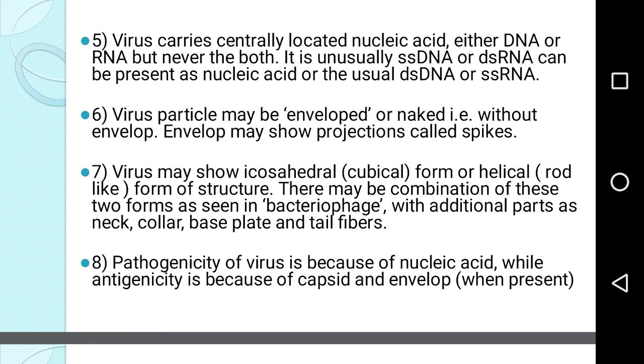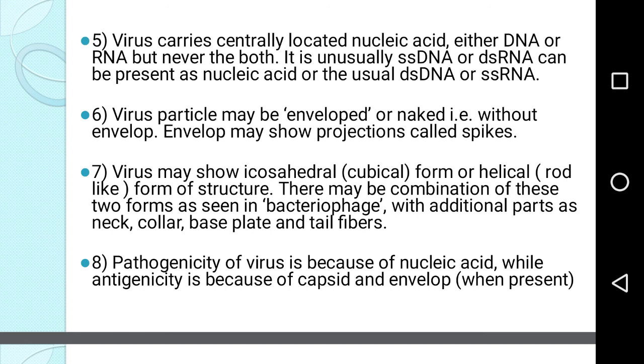It is usually ssDNA or dsRNA, that means single-strand DNA or double-strand RNA, can be present as the nucleic acid, or the usual double-strand DNA or single-strand RNA. Virus particle may be enveloped or naked, that is without envelope. Envelope may show projections called spikes.